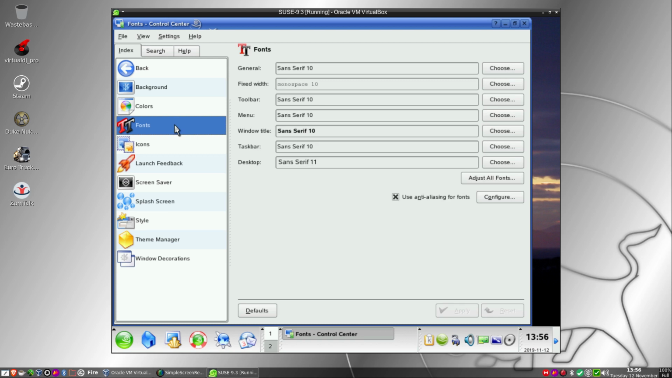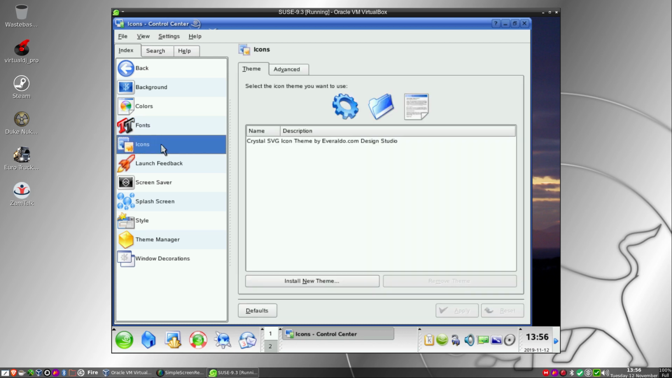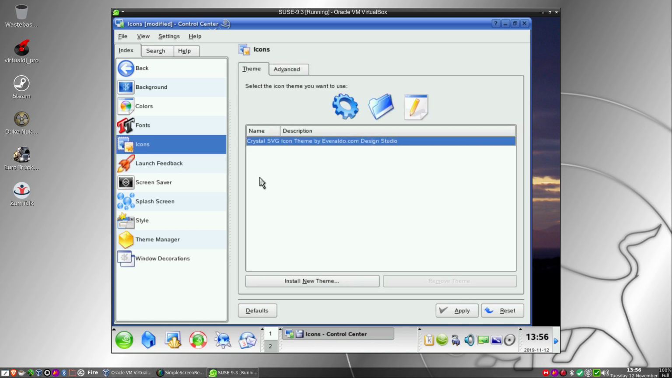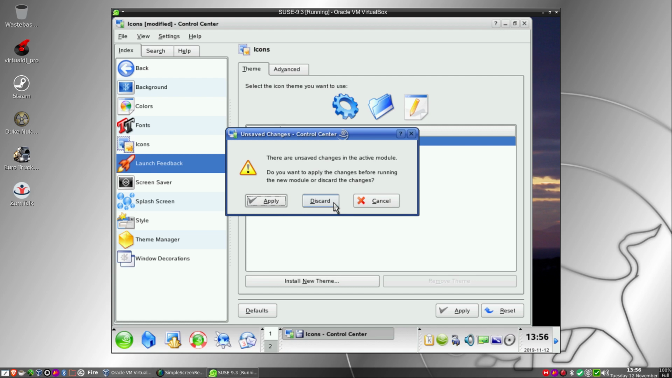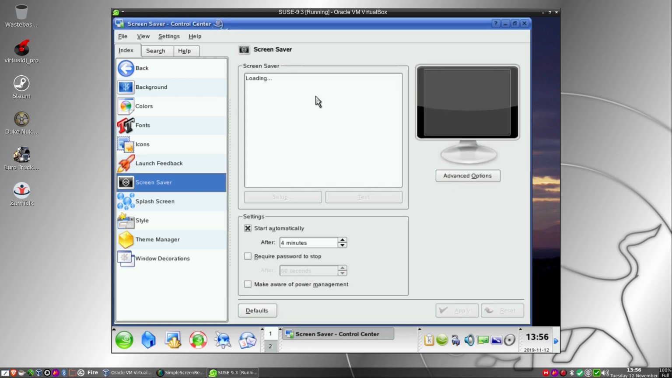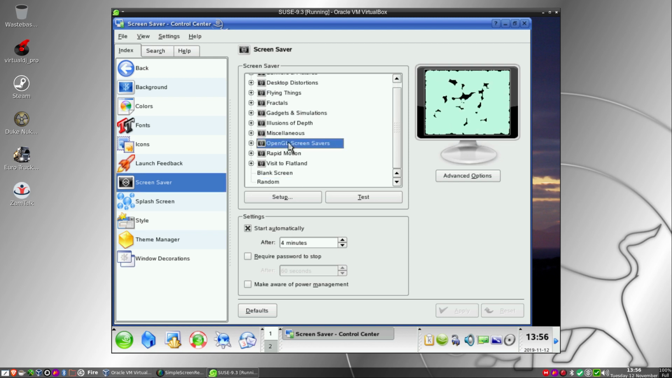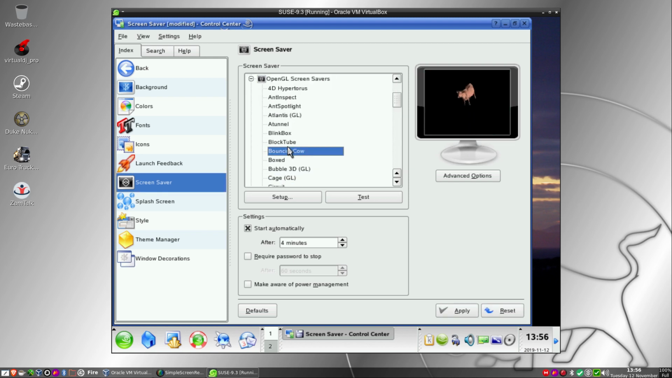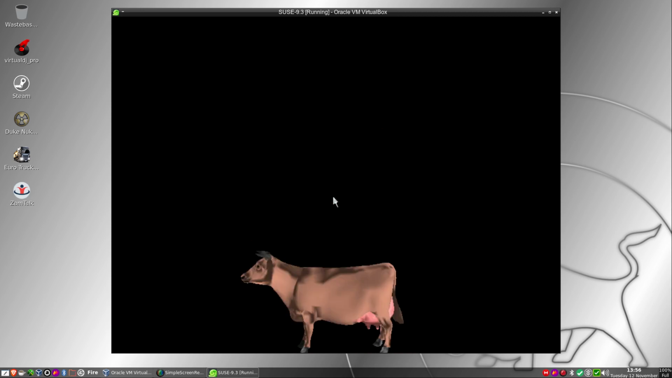Fonts, of course. Colours, icons. So we only had one theme for the icons, sorry. But you could install more. Launch feedback, bouncing cursor, screensavers. I wonder if any OpenGL ones are on. That'd be cool. Oh yeah, we got bouncing cubes, people. Let's have a test of a bouncing cube.